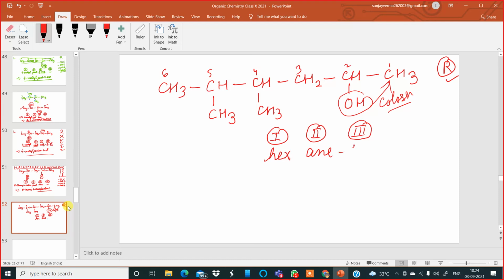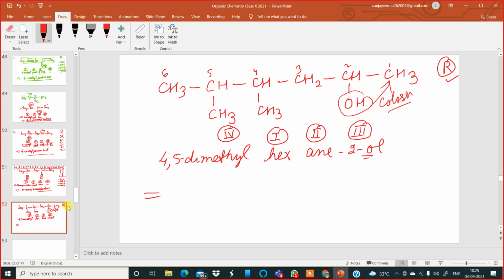2-ol. Okay, now number 4, the prefix: 4,5-dimethyl. Dimethyl hex-2-ol. It is written this way.